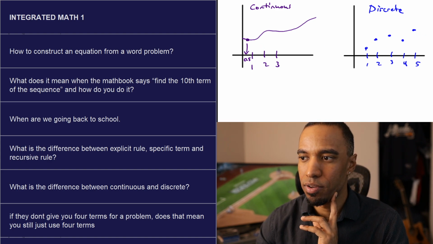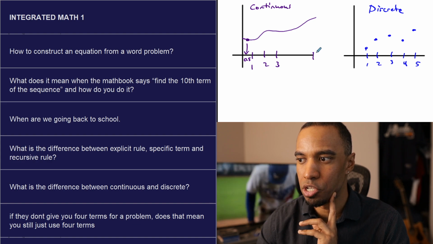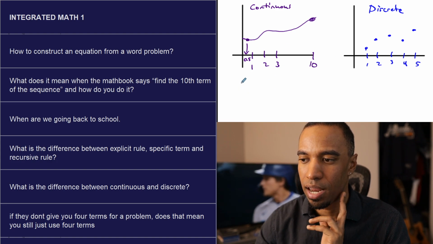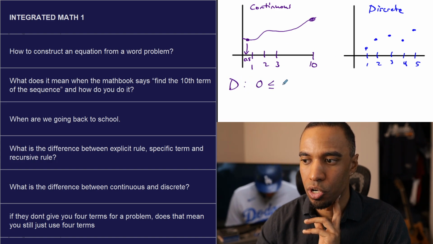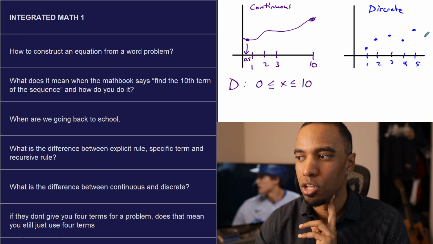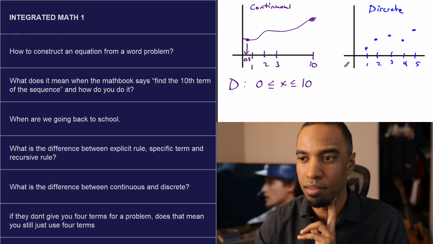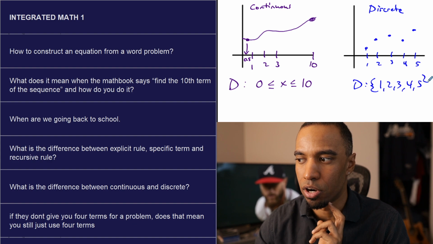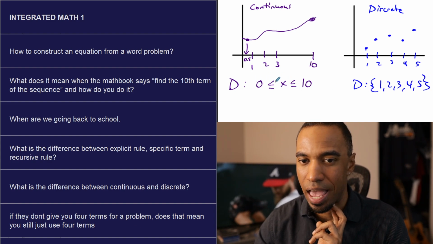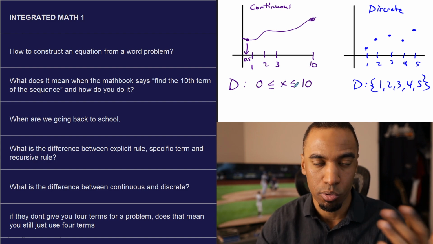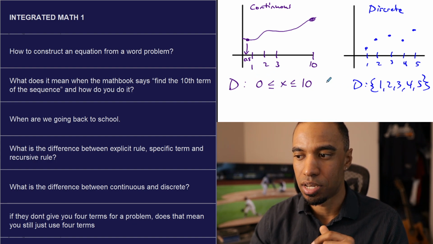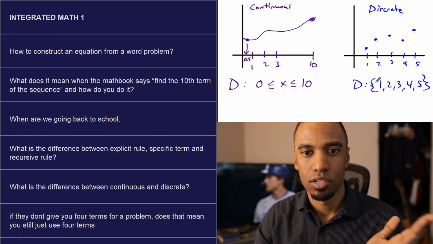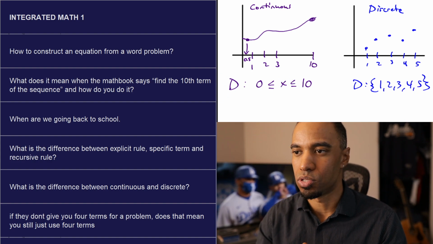When we write these domains for these guys, I'm only going to say domain, range is just the Y version. Let's say this ended right here at 10. Your domain on X would be written from 0 to 10 in this particular instance. A domain for something like this that just does 1, 2, 3, 4, 5, for discrete, you write it as a list, 1, 2, 3, 4, 5, because there are no numbers in between. Here, you pass every number from 0 to 10, including 0.5, including 7.1, things like that. So you write it as an inequality here. Here you write it as a list. That's the difference between continuous and discrete when it comes to graphs, domain range lists, and what kind of word problems you see them in.